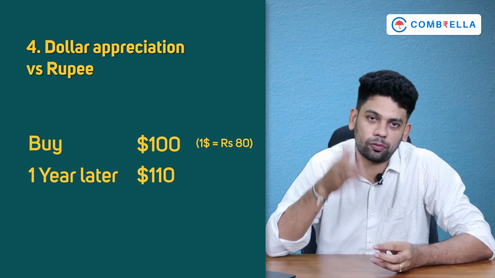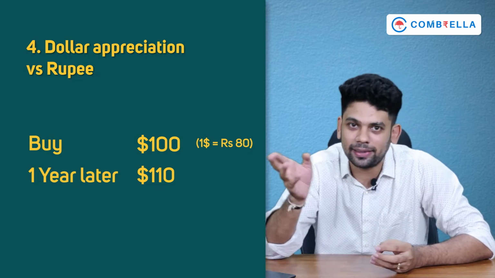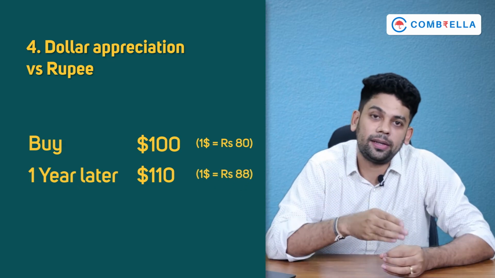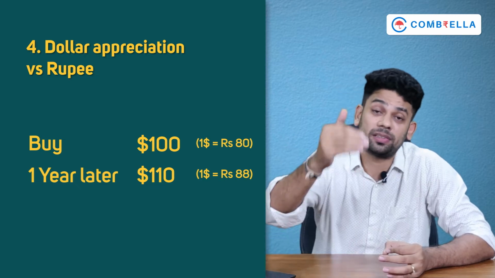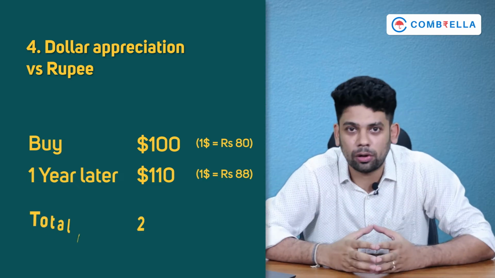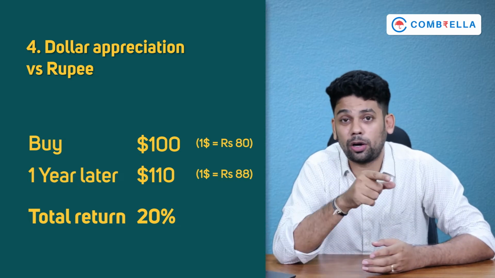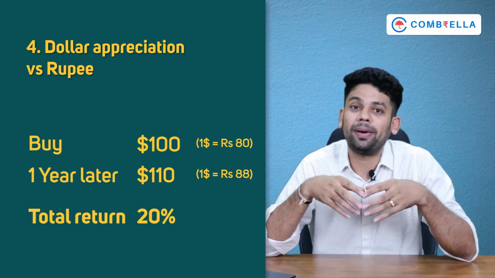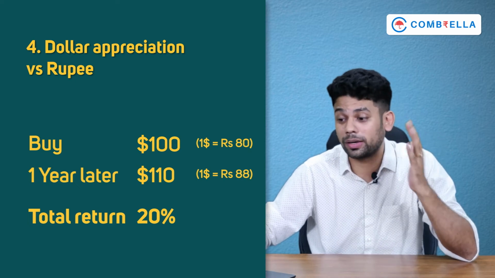Now assume when you invested, the dollar was 80 rupees, and 1 year later, just for the sake of example, let us assume the dollar went up to 88 rupees, which is 10%. So what is the total return you have got? 20%: 10% from the stock price and 10% because of dollar appreciation. This is the advantage you get by investing in US stock markets.